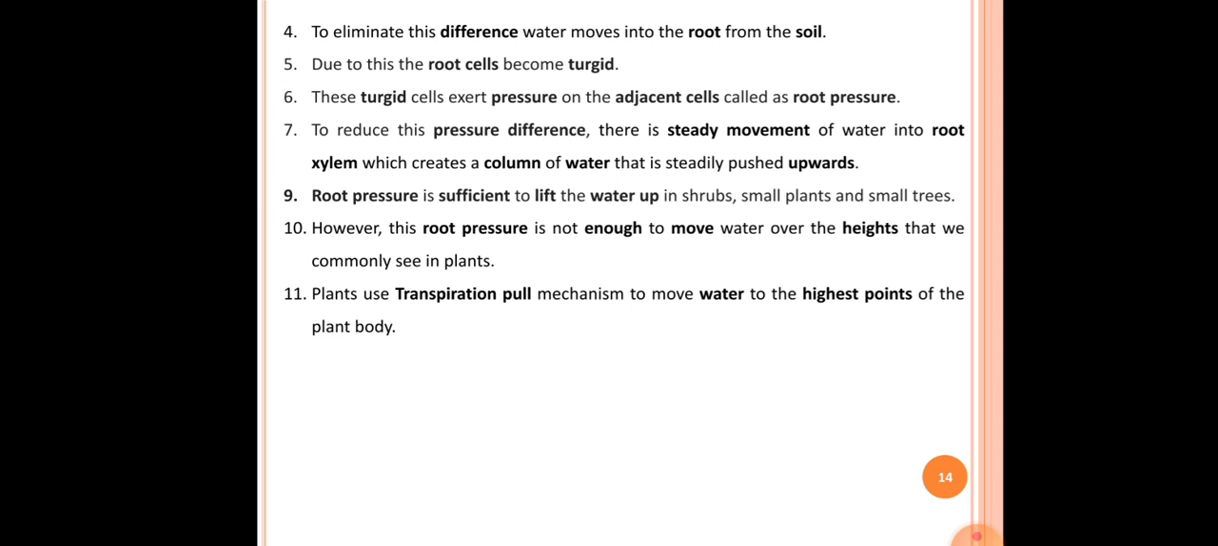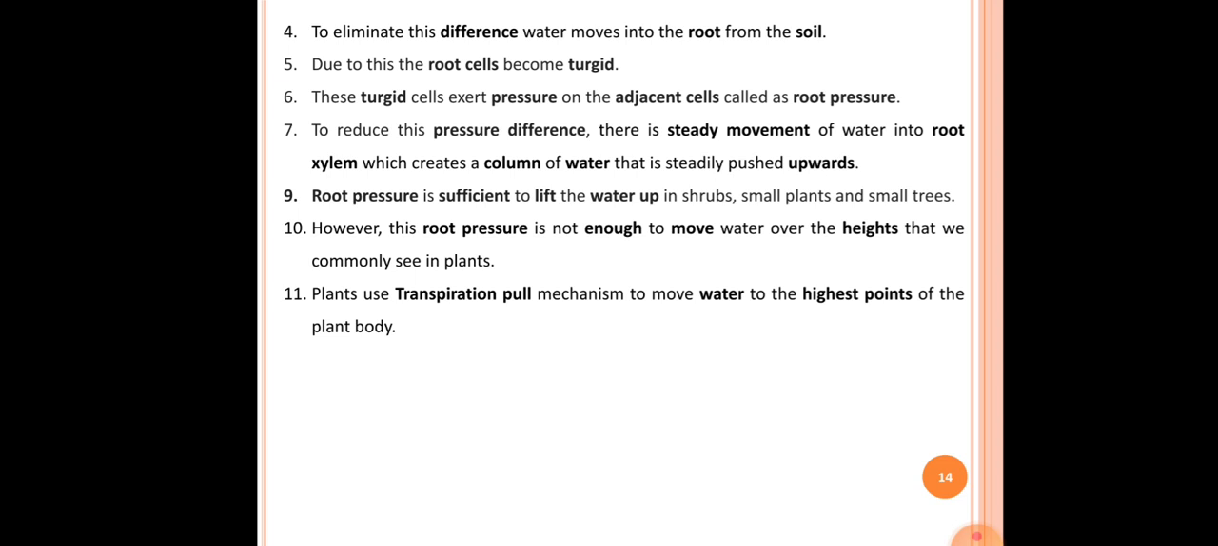The ninth point here is, root pressure is sufficient to lift the water up in shrubs, small plants and small trees. Okay, so root pressure is the mechanism. It is sufficient to lift the water up in shrubs, small plants and small trees. The 10th point here is, however, this root pressure is not enough to move water over the height that we commonly see in plants. Actually, in the case of tall plants, this root pressure mechanism is not sufficient to supply water to the higher parts of the plants.